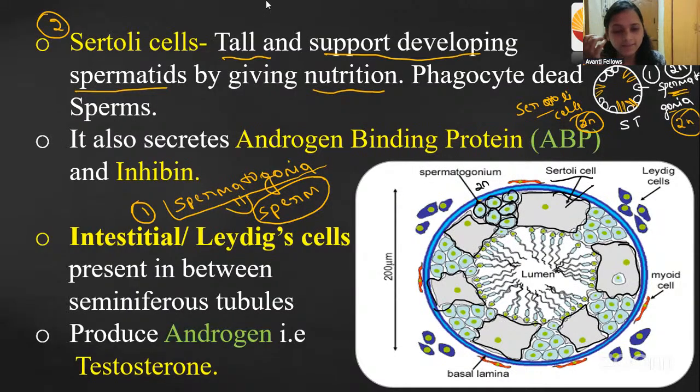Can I get the answer, guys, from you? That is the nucellus cells. Nucellus we studied, right?